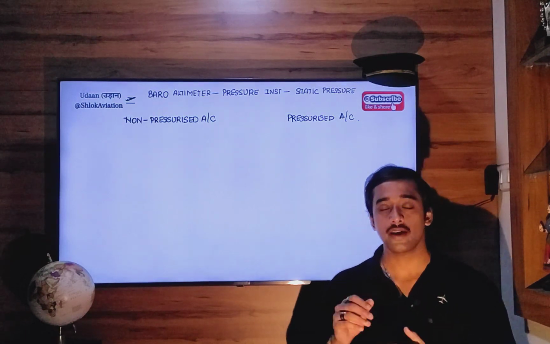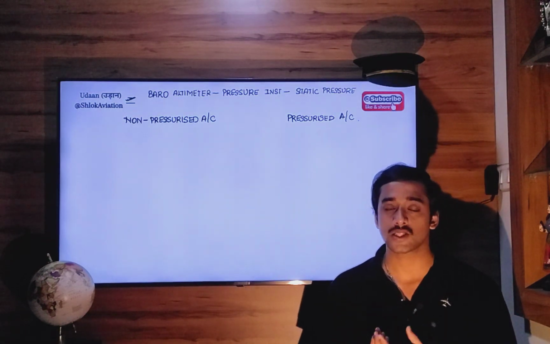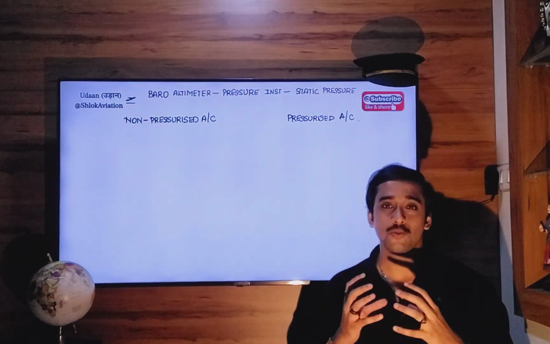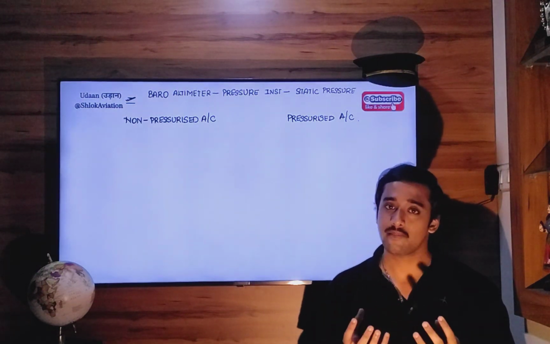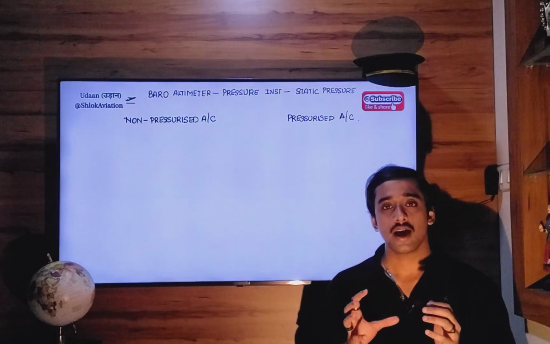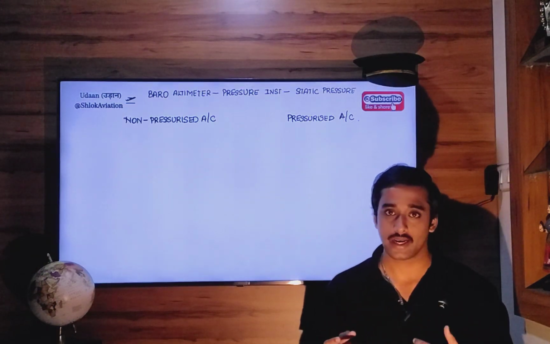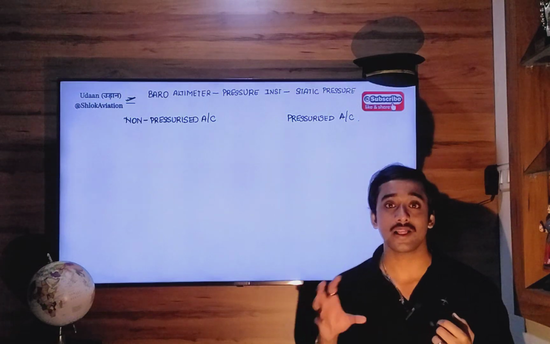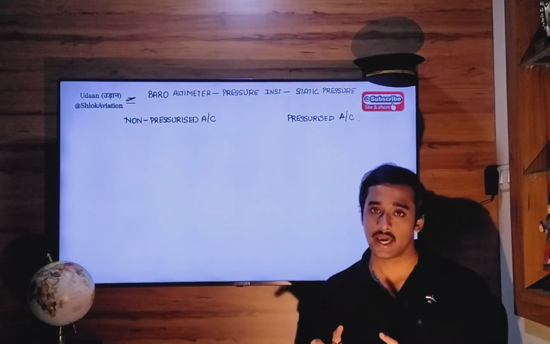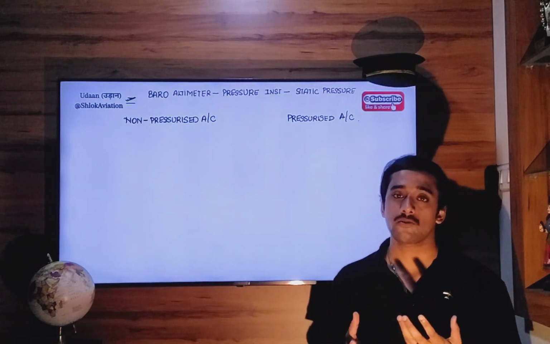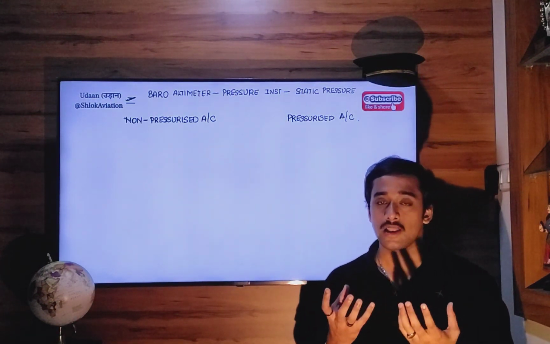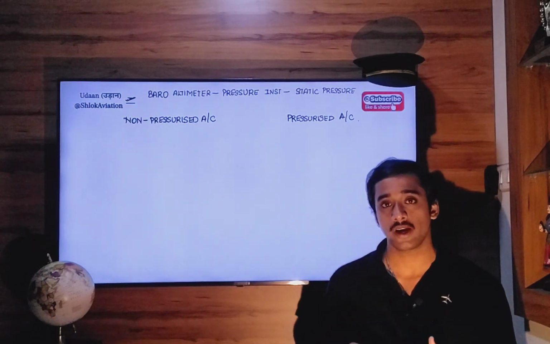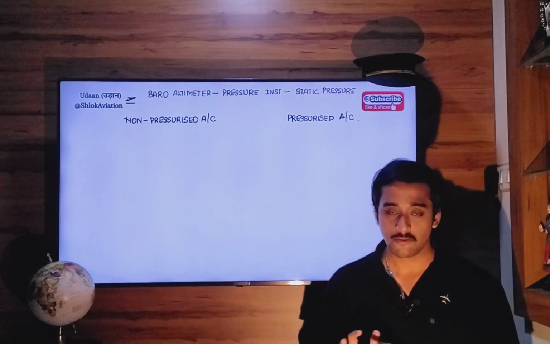We may be flying at very high altitudes, 30,000, 35,000 feet, but the atmosphere inside the cabin will be as if we are flying at 8,000 or 10,000 feet. So atmospheric pressure at 40,000 feet will not be felt inside the aircraft. We will still live under atmospheric pressure existing at 8,000 or 10,000 feet.